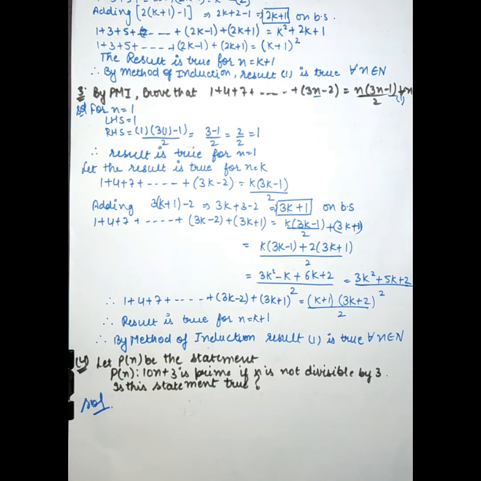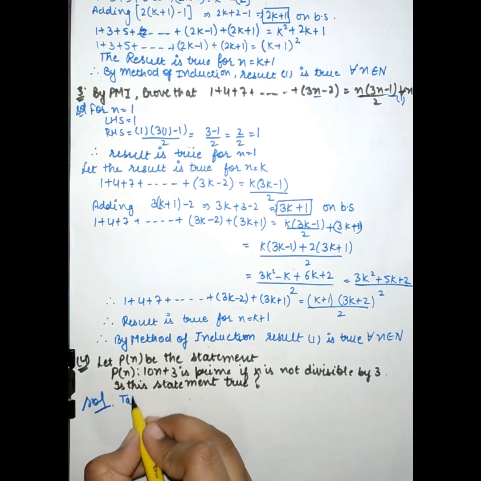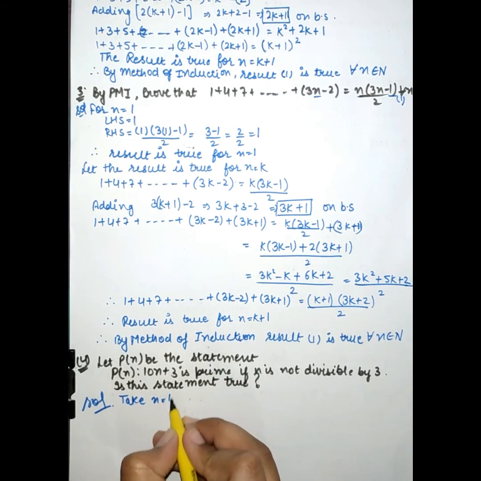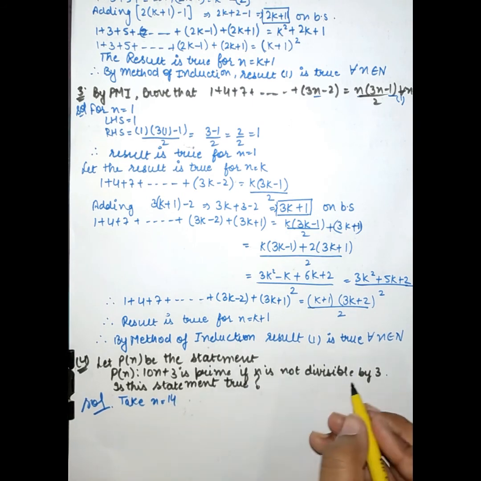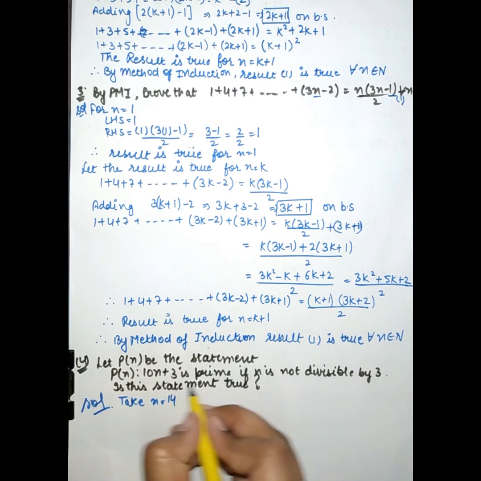Now the fourth question is: let P(n) be the statement, 10n plus 3 is a prime if n is not divisible by 3. Is this statement true or not? Take n is equal to 14, because 14 is not divisible by 3.